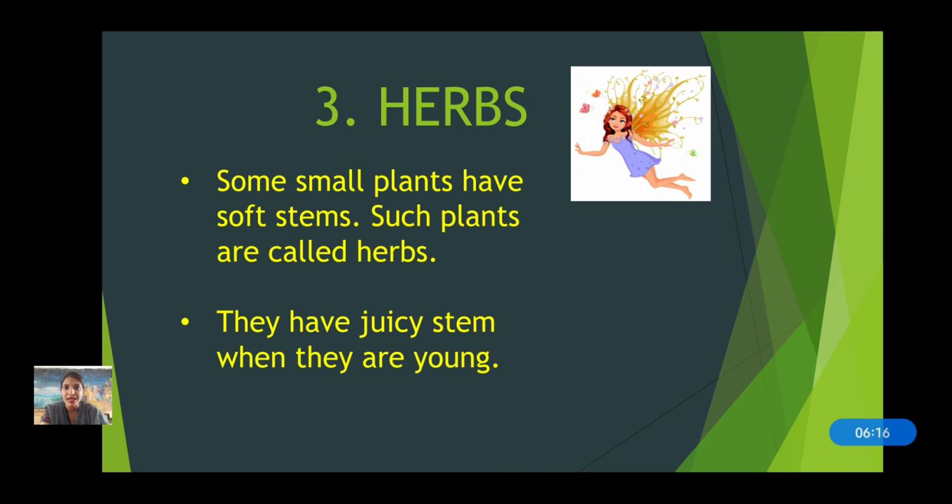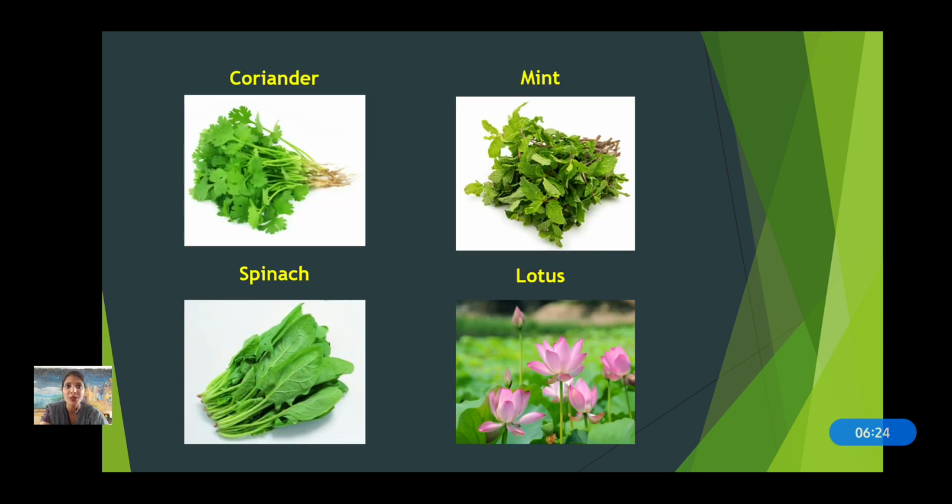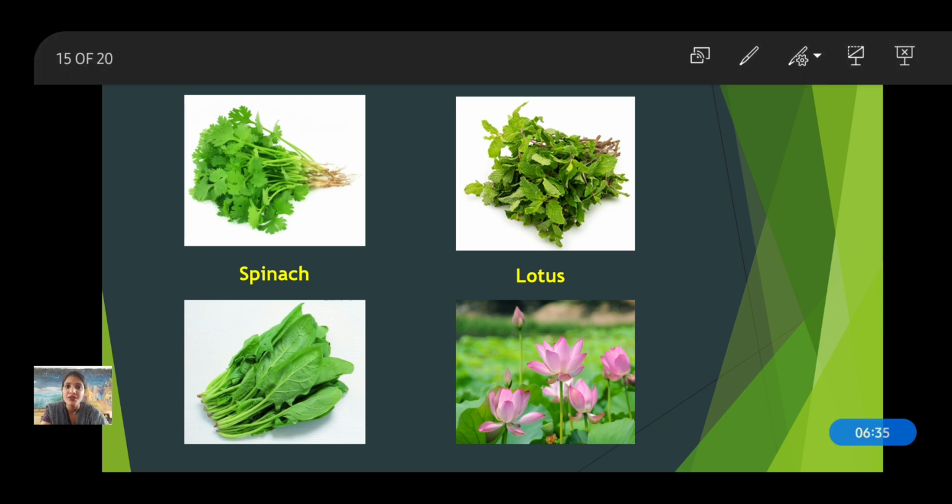Using some of the plants to make sabzi, isn't it? So can you tell me which all sabzis she prepares? Yes, you're right. Now see, coriander, mint, spinach, these are the vegetables which are always there in your kitchen, and she breaks it very easily because the stem is very soft and it is very juicy, which can be used in our vegetable or in our food to eat.